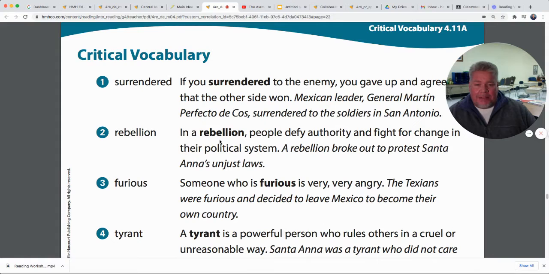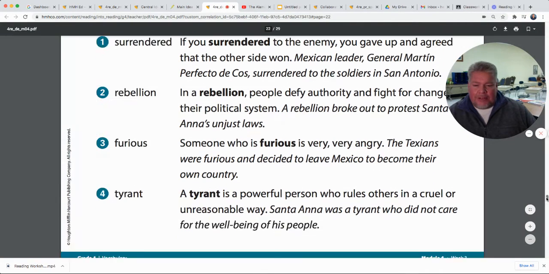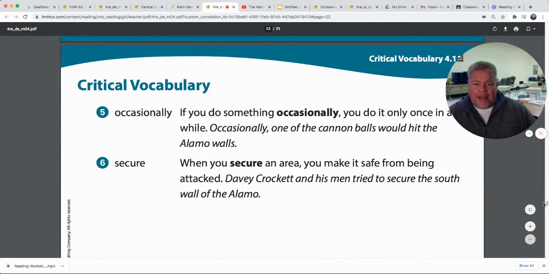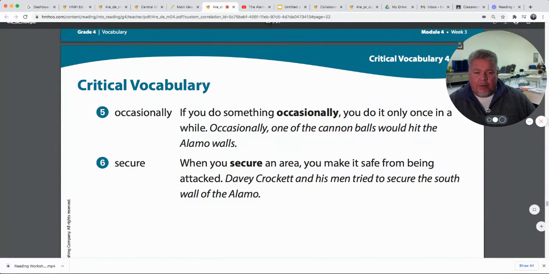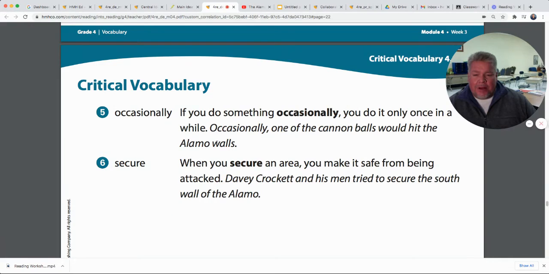A rebellion. The people in Texas were rebelling. They were defying Santa Anna's authority. They were fighting for a change. They wanted to make Texas its own republic, its own country, which made Santa Anna furious. He was very angry that they didn't want to follow his laws because he was a tyrant, a powerful person who rules others in a cruel or unreasonable way. He was taking away their rights. Occasionally: you only do something every once in a while. Occasionally, one of the cannonballs hit the Alamo wall. And then secure: when you're in a secure area, you make it safe from attack.